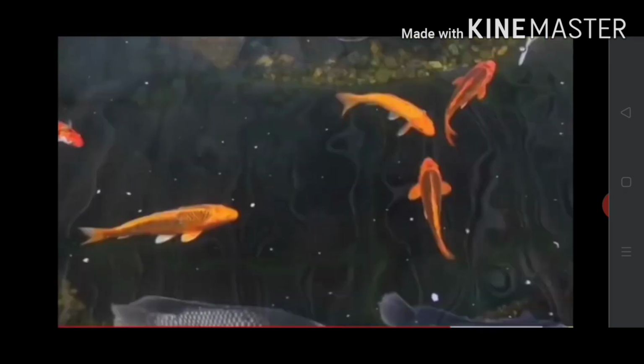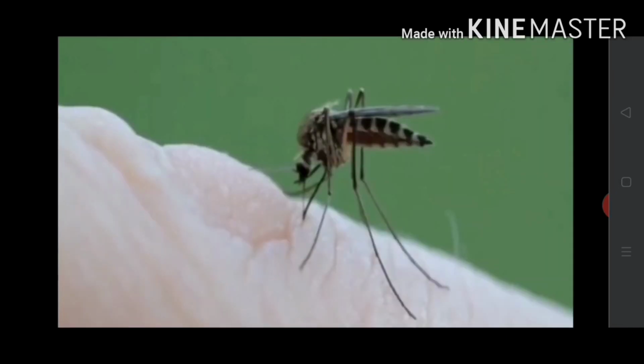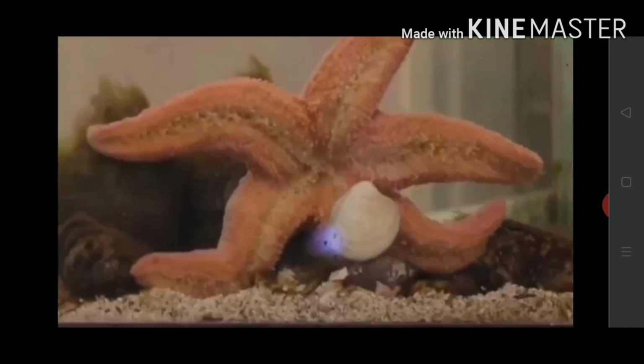Some aquatic animals like fishes filter tiny particles floating nearby and feed upon them. Female mosquito suck the blood from humans. Starfish feeds on animals covered by hard shells of calcium carbonate. After opening the shell, the starfish pops out its stomach through its mouth to eat the soft animal inside the shell. The stomach then goes back into the body and the food is slowly digested.